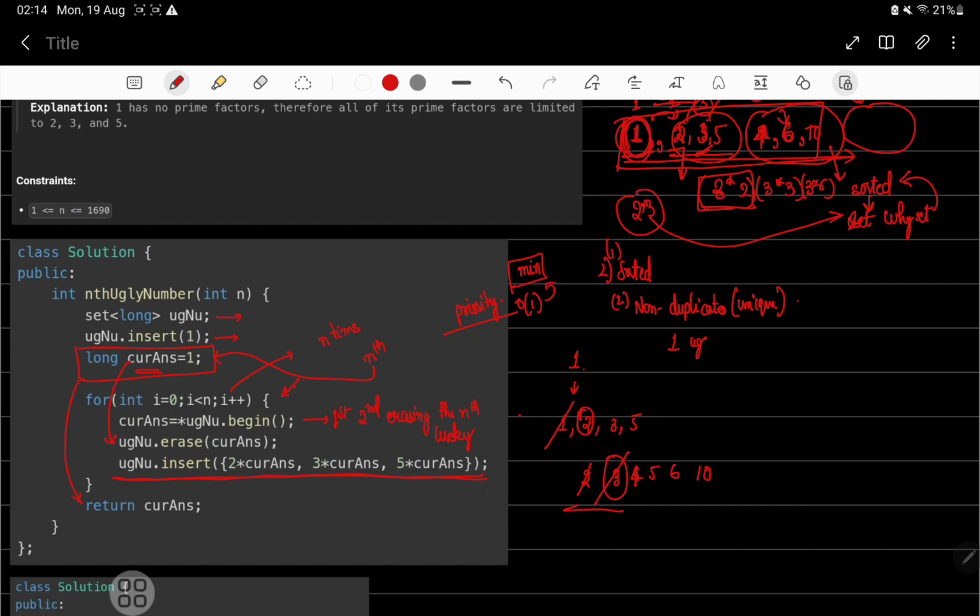But overall both will have almost the same time complexity of order n log n, because every insert into a set is a log n operation, right? And we are probably inserting N maybe into the set. It will be greater than n, of course, but at a high level it is just n log n kind of a thing.